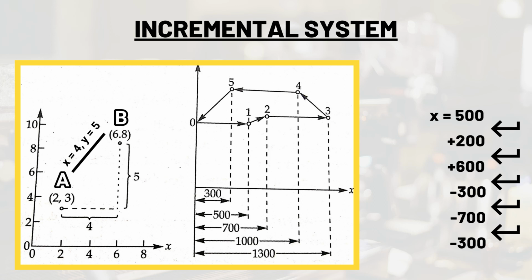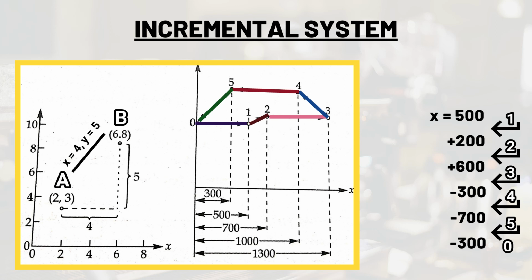Now, for drilling 5 holes at 5 different locations, the command for x direction would be 500 plus 200 plus 600 minus 300 minus 700 and minus 300.